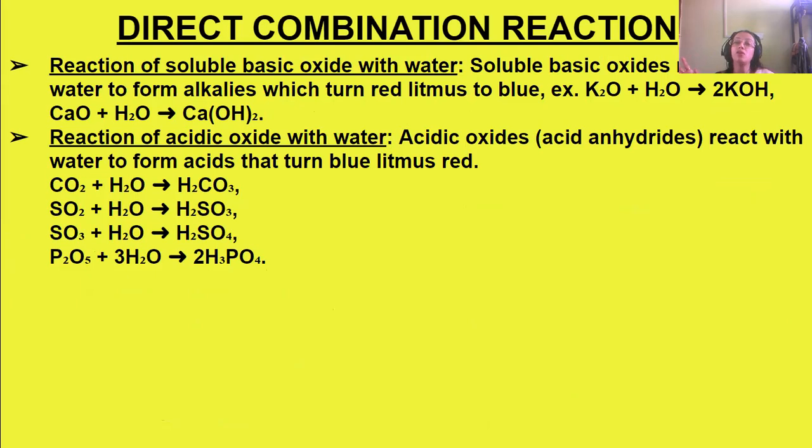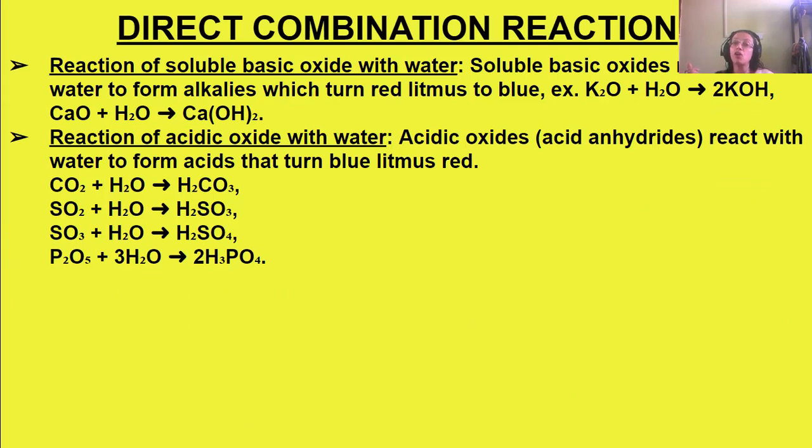Then another direct combination reaction is a soluble basic oxide with water. So soluble basic oxides react with water. We know basic oxides are generally metal oxides. So metal oxides react with water to form alkalis, which turn red litmus paper blue, like K2O, potassium oxide, combining with water forming KOH, calcium oxide combining with water forming Ca(OH)2.